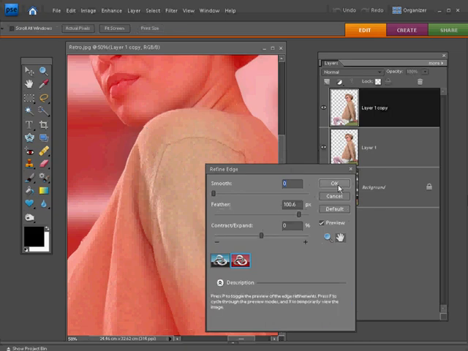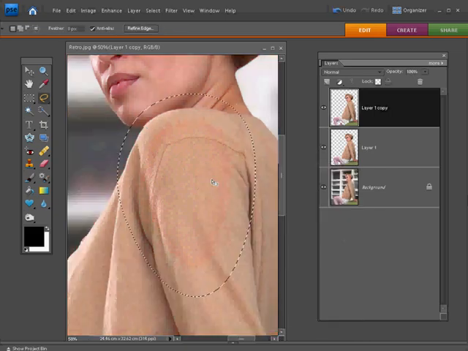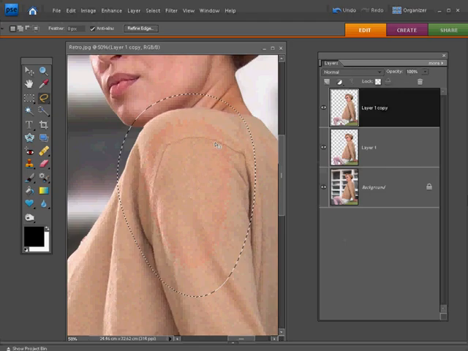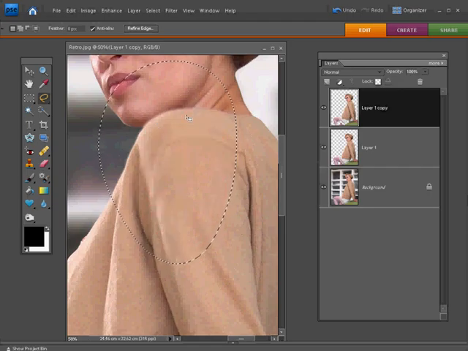So what I'm going to do is click OK there, and then just hovering the cursor inside the selected area, move that up a bit, just so that we know that that area is going to be unaffected by that feathering. And then we can just press Ctrl and F on the keyboard, as I said, just to shortcut to that last filter, the Gaussian blur. That'll knock the shoulder out of focus, you can see it happening.